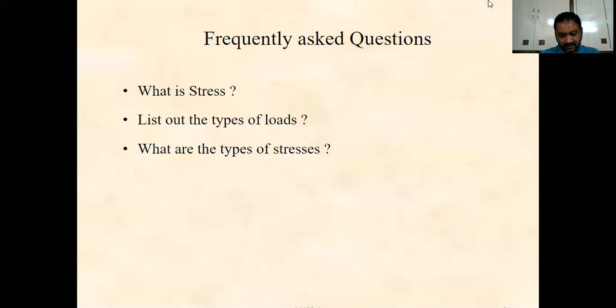Strength of materials means generally finding the strength. That means we are going to find out the strength of a given material and know whether it is suitable to our requirement or not. So firstly, we will find out the strength.